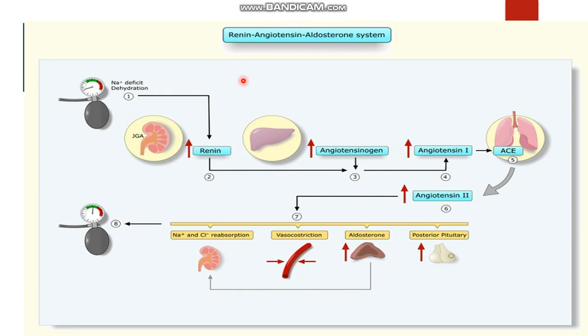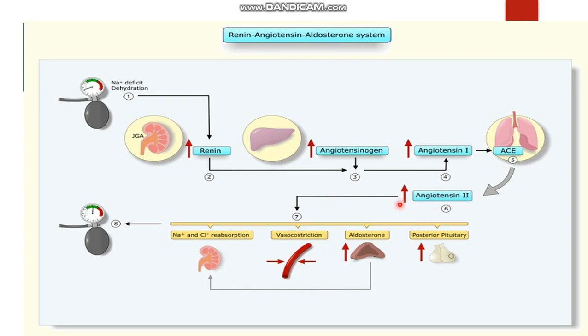Renin-angiotensin-aldosterone mechanism. When there is deficient blood supply to the kidneys, renin is released into the bloodstream. The liver has angiotensinogen, so they combine to form angiotensin 1, which, with the help of angiotensin converting enzyme, is converted into angiotensin 2.